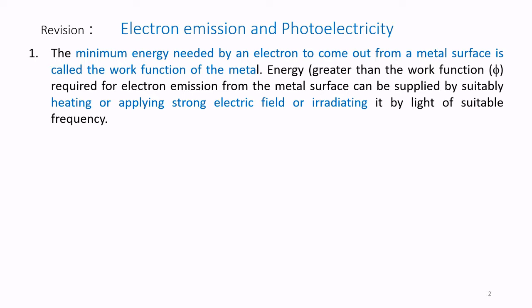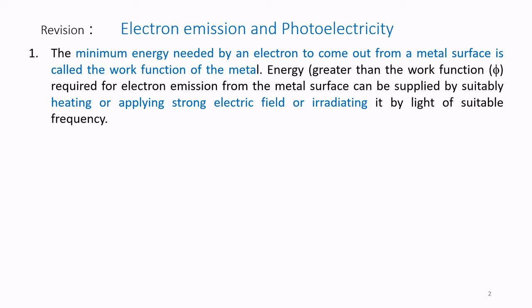Energy greater than the work function is required for electron emission from a metal surface. It can be supplied by any one of three phenomena. One is heating.